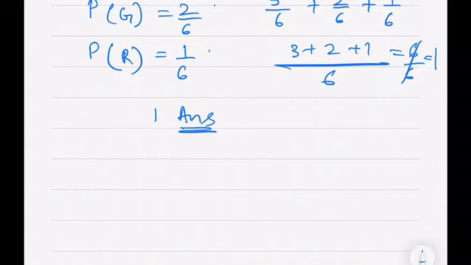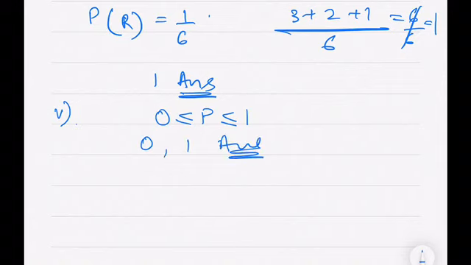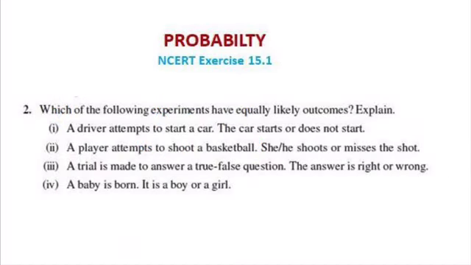Now let me move to the fifth part. The probability of an event is greater than or equal to dash and less than or equal to dash. We have done in our concepts part that probability is always greater than or equal to 0 and less than or equal to 1. So my probability will always lie between 0 and 1. The answers are 0 and 1. This finishes question 1.